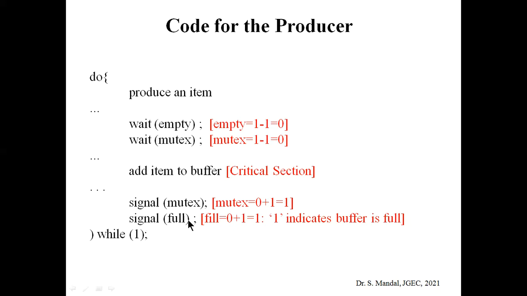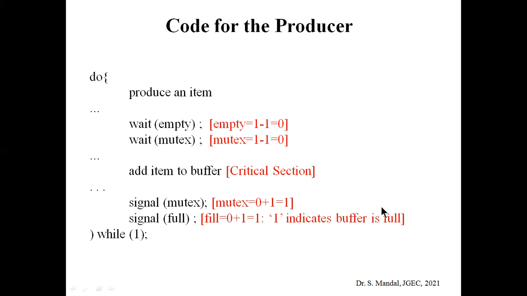As you already know, the initial value of the full semaphore is 0, so now the current value of the full semaphore is 0 plus 1, that is 1. Remember that a value of 1 for the full semaphore indicates the buffer is full. That means now the consumer can consume the item.